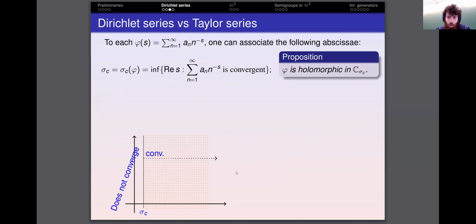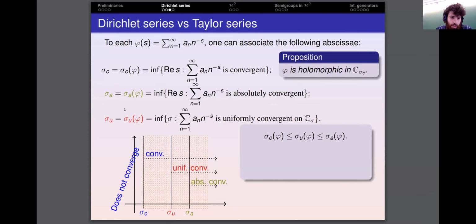So in order to study the Dirichlet series, we associate to these objects several abscissae of convergence. We define the abscissa of convergence as the infimum of the real parts for which the series converges, and it happens that the function defined by the Dirichlet series is holomorphic in the half plane defined by the abscissa of convergence. We can analogously define the absolute convergence abscissa and the uniform convergence abscissa.